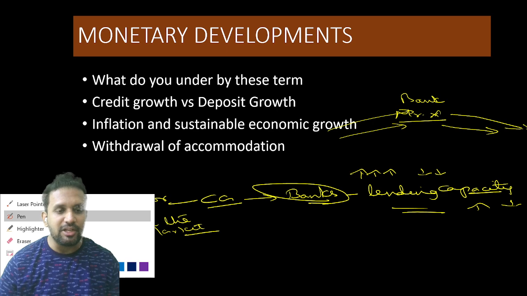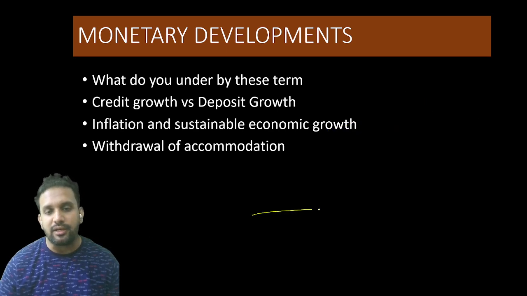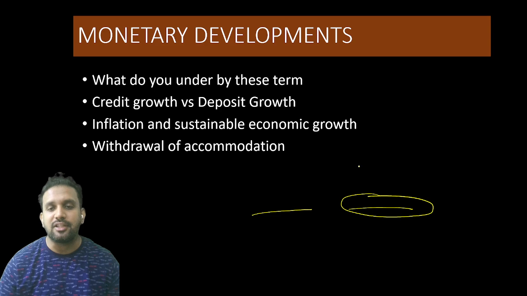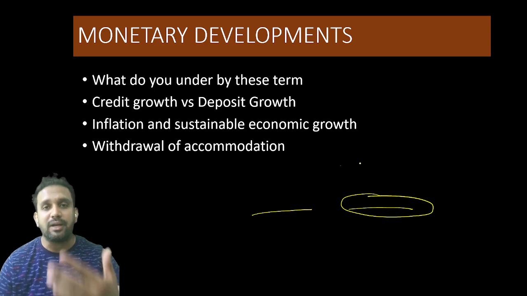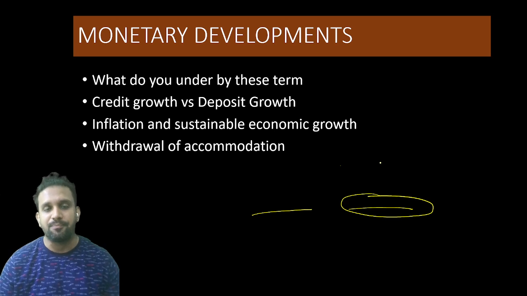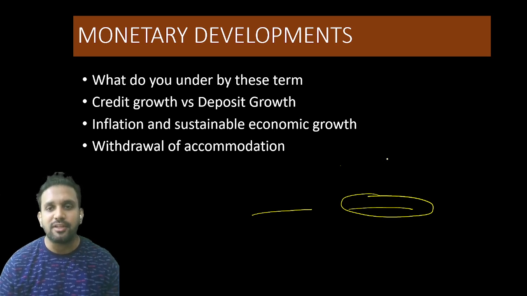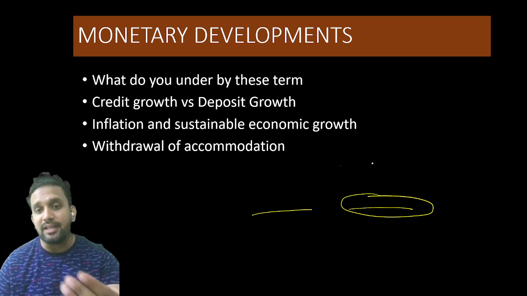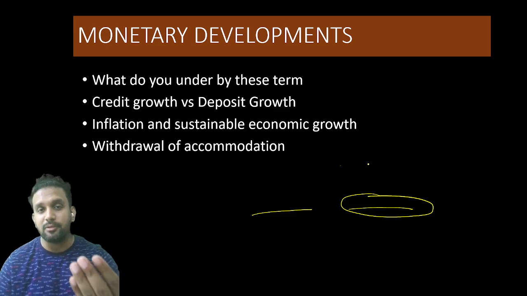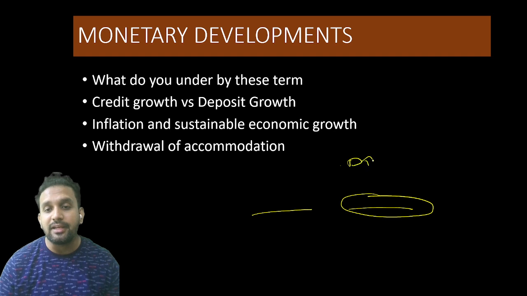It means, if the credit growth rate and deposit growth rate, I'll also talk about deposit growth rate. Deposit growth rate is nothing but the amount of money people save with the bank. Those are called deposits. And if the deposits are increasing, it means what? Banks are having more money with them. If banks are having more money, what will happen? Lending capacity will increase.